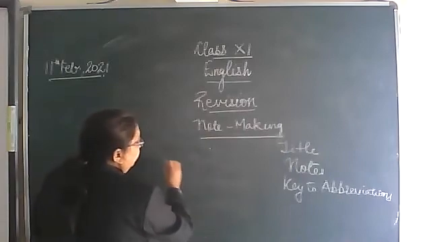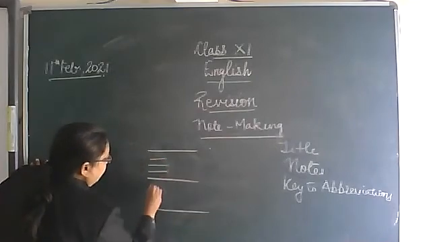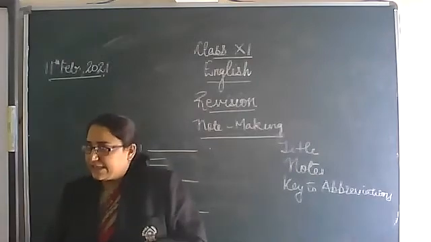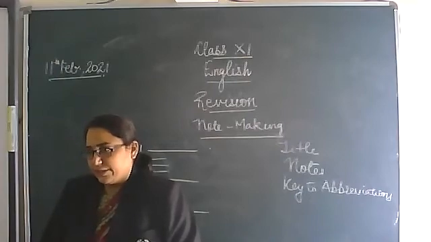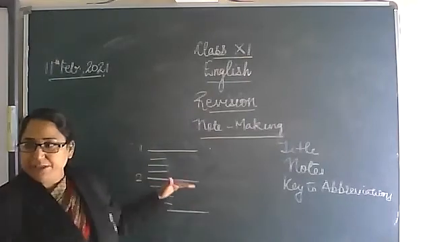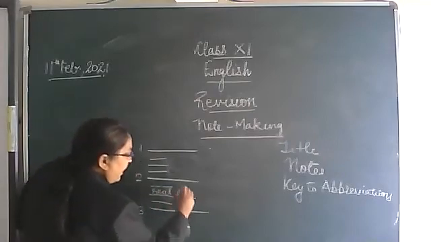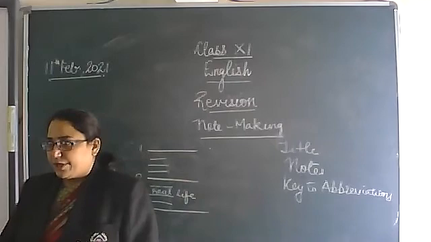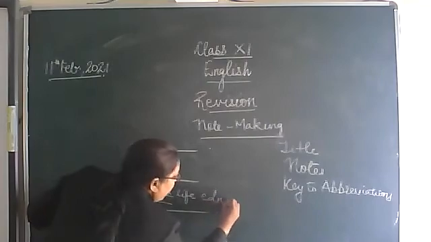What is this key to abbreviations? Let me explain this part. When you were making your main points and their sub-points, say for example, I took yoga, you've written health benefits, stress-free life, real life education. My second point in my health benefits was real life education. So I wrote real life. I'm not writing complete sentences. My point was a sub-point, but I wrote education as abbreviated.